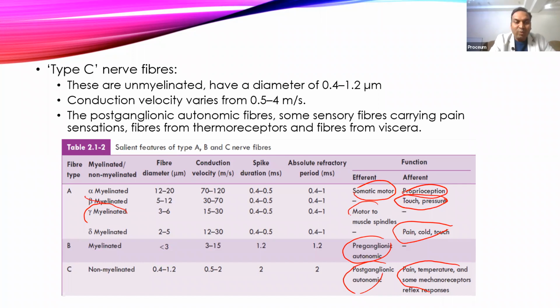Now here if you see, alpha and gamma are the motor fibers, while all others are sensory fibers, while B fibers and C fibers are usually autonomic. So preganglionic are B fibers and postganglionic are C fibers. So ये थोड़ा ध्यान में रखना है. मोटर फाइबर्स अल्फा एंड गामा, बाकी सारे सेंसरी हैं, पेन में सब उसमें देख सकते. स्लो फाइबर्स आर यूजुअली पेन फाइबर्स. अब इसमें भी जो डेल्टा फाइबर्स कैरीज द फास्ट पेन, while C fibers carry slow pain. When we get time, if we talk about pain physiology, at that time we'll discuss these delta fibers and C fibers, and how they help us deal with various pain.